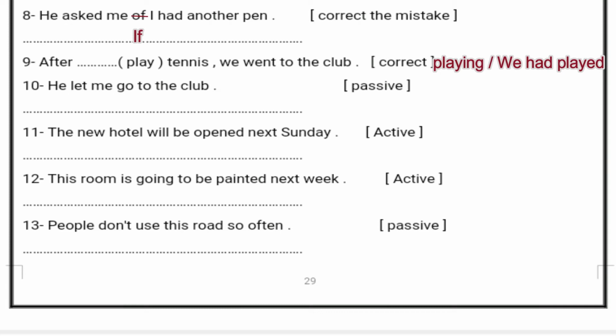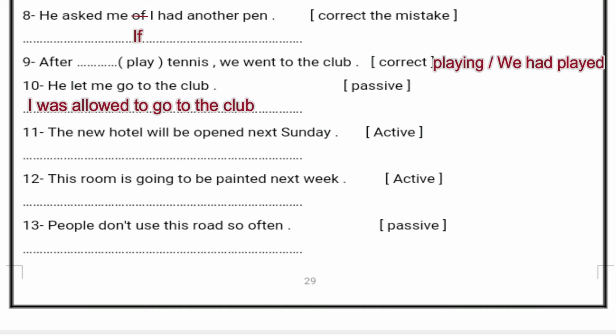Number 10: "He let me go to the club." Make it passive. So we will start with the object, "me," as "I." So: I was allowed. We bring the verb "allowed," which has the same meaning as "let." Okay, so: I was allowed to go to the club, and I can add "by him," or I cannot. It's up to you.